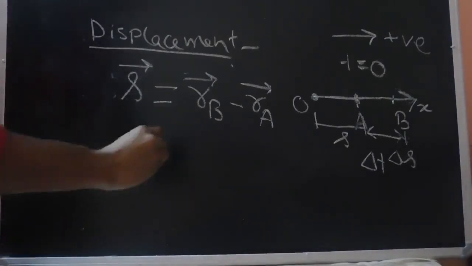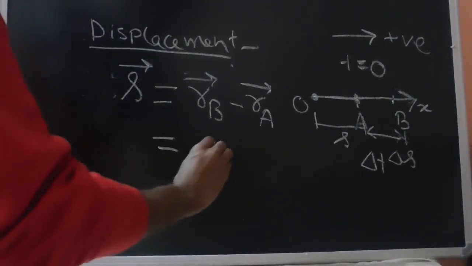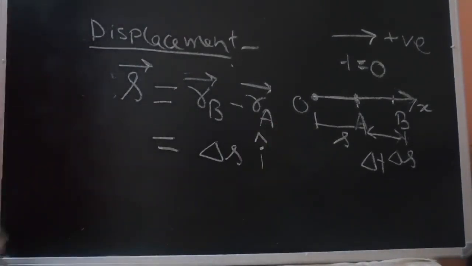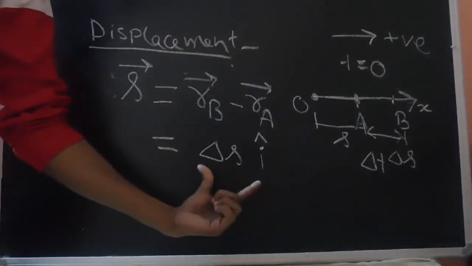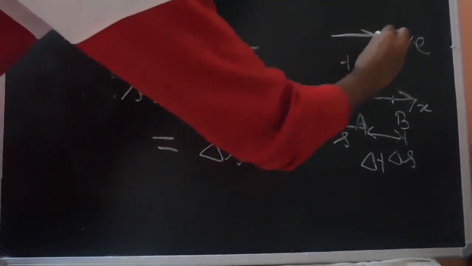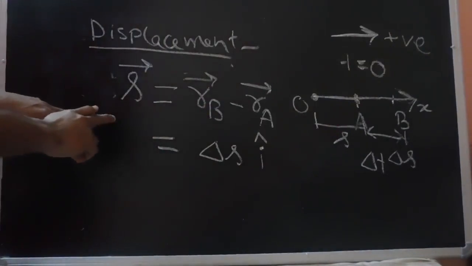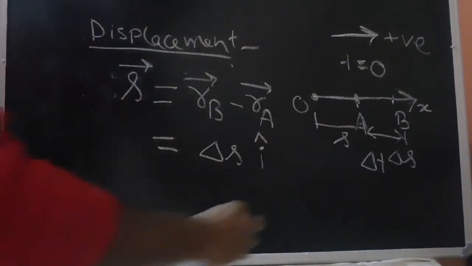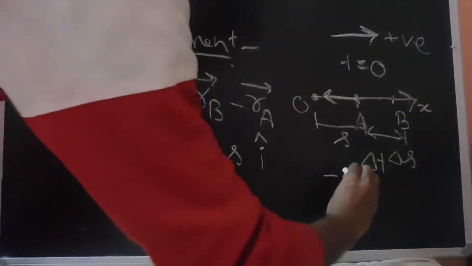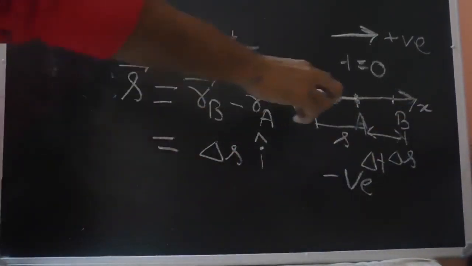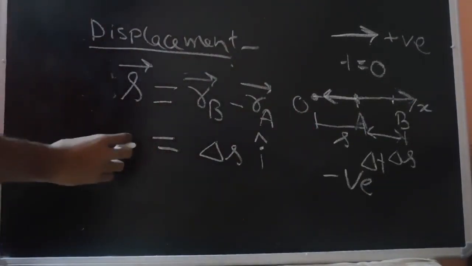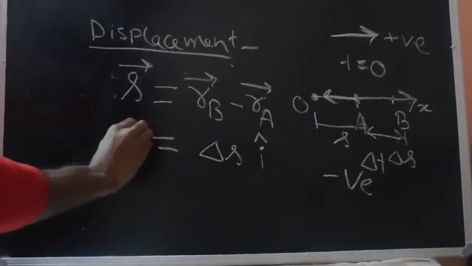So in this case R B vector minus R A vector gives us delta S i cap. So this delta S i cap is our displacement vector. We will consider the displacement to be positive if the particle moves along the positive x direction, and if the particle moves in the direction opposite to the positive x, we will consider this as a negative direction. So in the present case, the displacement vector S vector is given as delta S i cap.